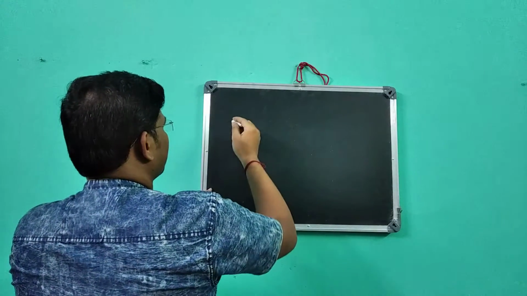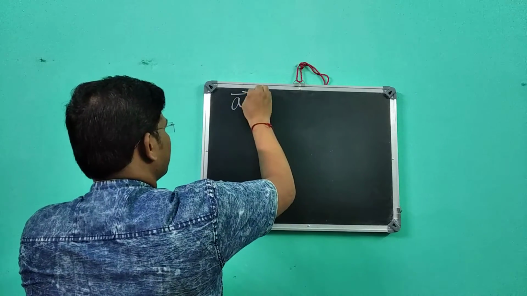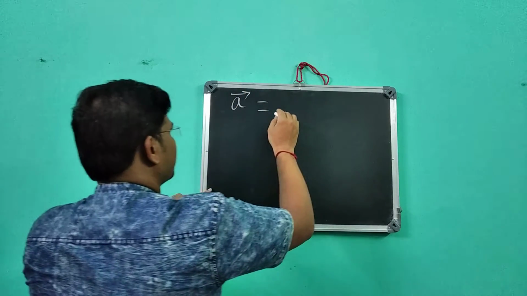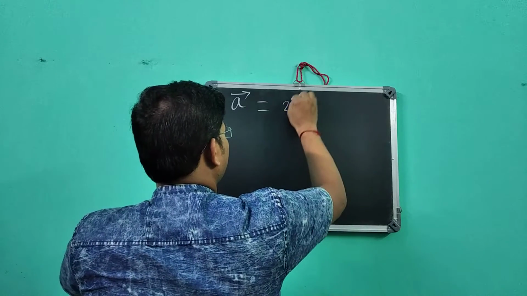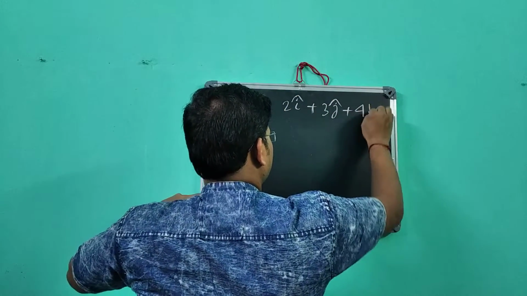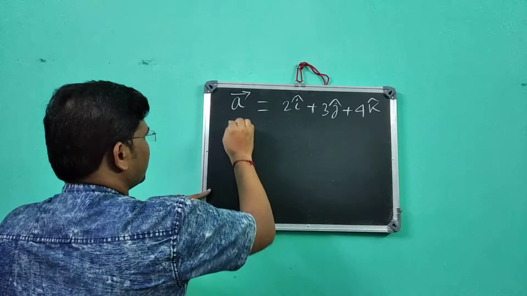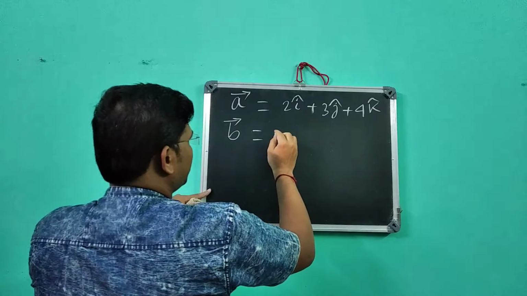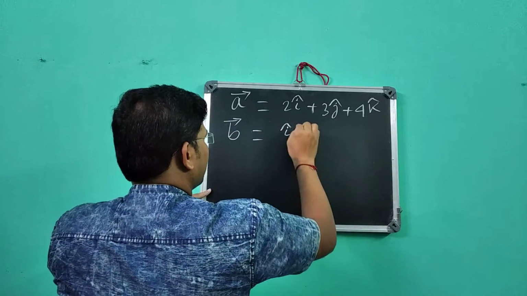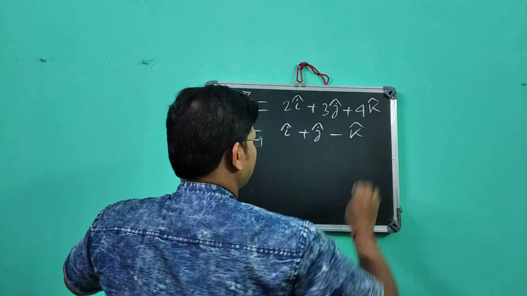Suppose I want to find out the equation of a straight line which passes through the point whose position vector is 2 i cap plus 3 j cap plus 4 k cap. Also that straight line is parallel to the vector b vector, that is i cap plus j cap minus k cap.